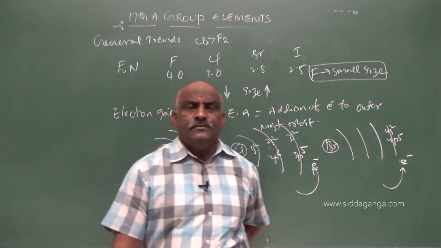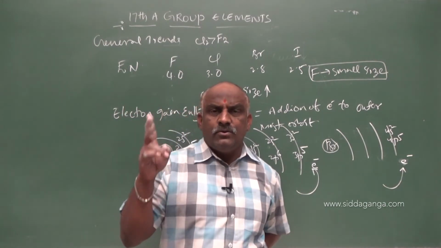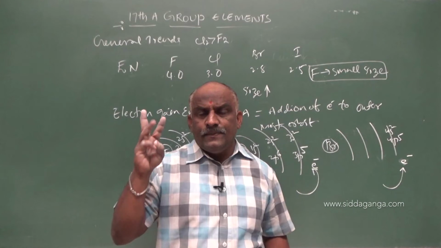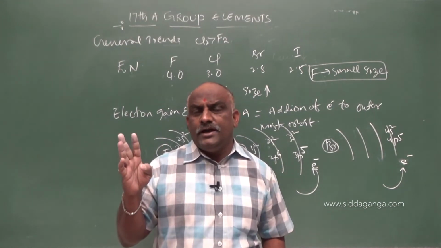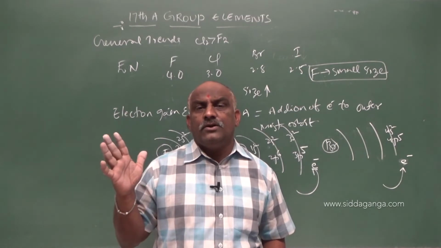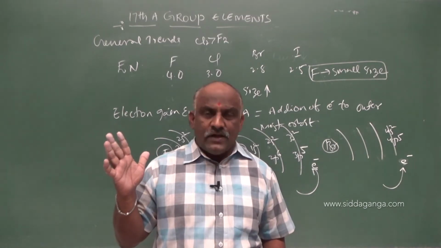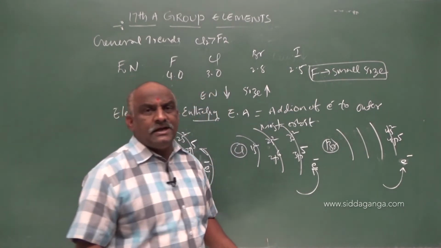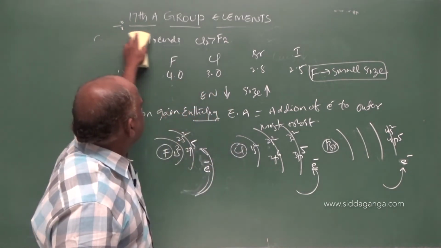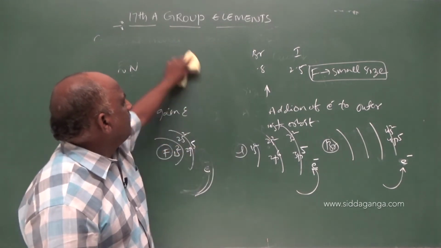The general trends are: number 1, electronic configuration; number 2, atomic and ionic radii; number 3, ionization potentials; number 4, electronegativity; and number 5, electron gain enthalpy. After these general trends, next are the physical properties.